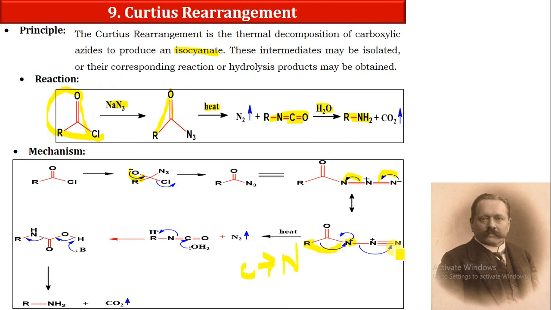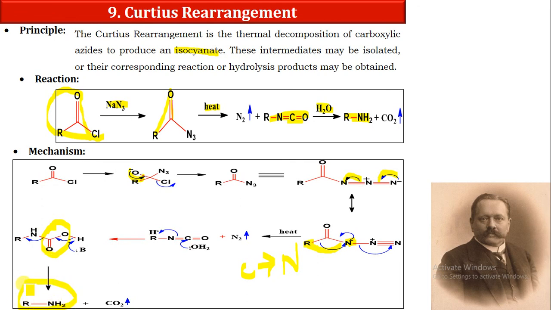Now N2 gas will be removed from the reaction material. So in the end we have R N double bond C double bond O, which is our intermediate. When we react it with the H2O molecule, what will happen? This bond will be broken, so here we can have a negative charge, and H plus will be added. Here we have RNH and here C double bond OH. Now when we do decarboxylation, CO2 gas will be removed as a neutral molecule. So in the end we have an RNH2 group.